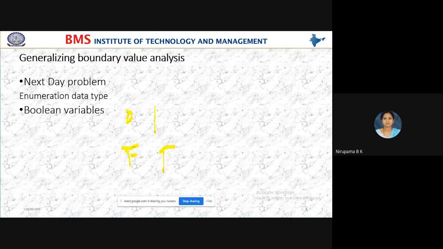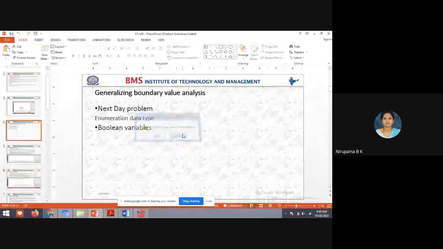True or false. Here in the Boolean, you may ask how. If you take the example of a date, then the date value will be from 1 to 31. But in some situations, we also take a true or false value. For the true or false value, the Boolean variable will be 0 and 1. 0 means false, 1 means true. Yes, students, like this, you may get questions in your internals.